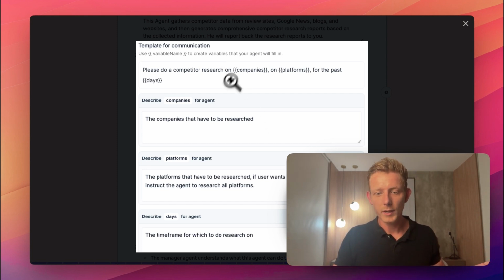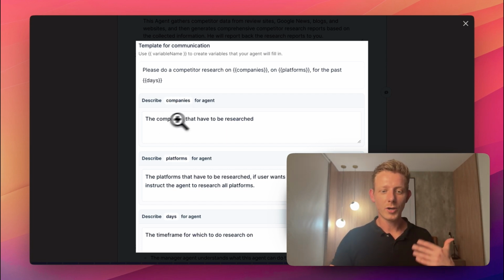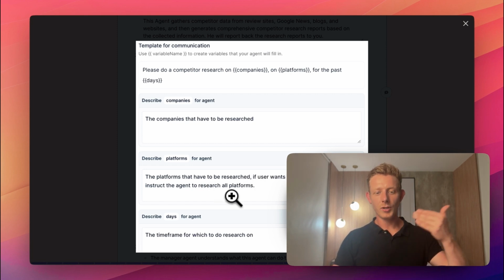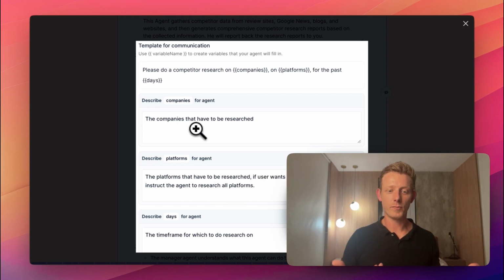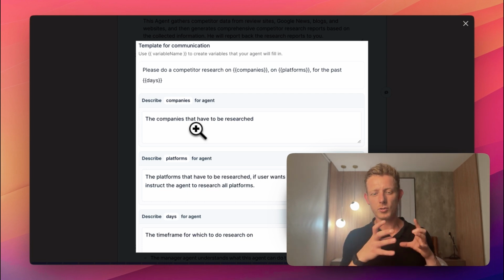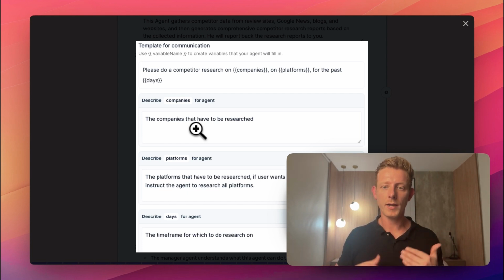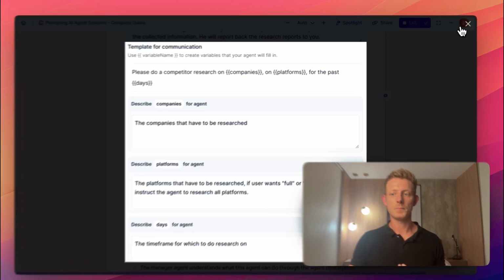These variables, you can see companies defined again in another prompt to our agent on how to actually fill in these variables. So I'll tell him the companies that have to be researched, the platforms that have to be researched. So a lot of prompting here, but yes, it can be helpful. Like I notice, even if you just add it in the system prompt how to communicate, it works quite well already, but you can really double down on the reliability through these templates for communication.